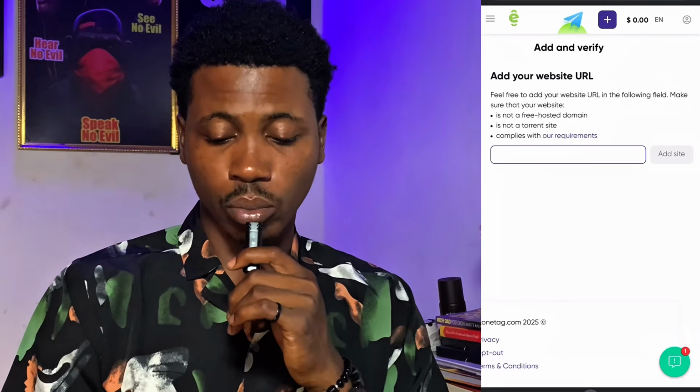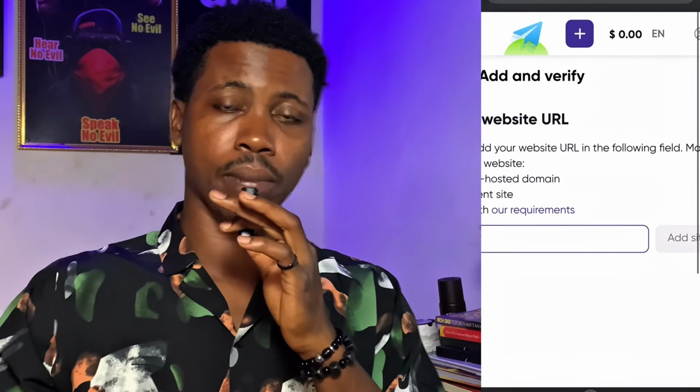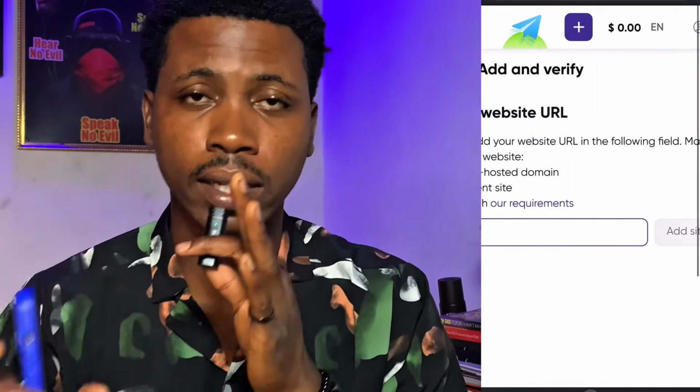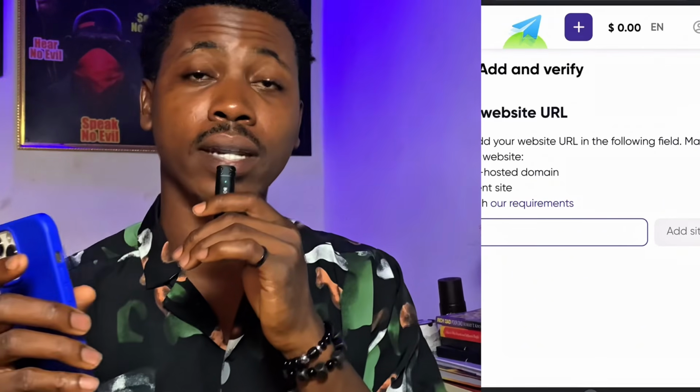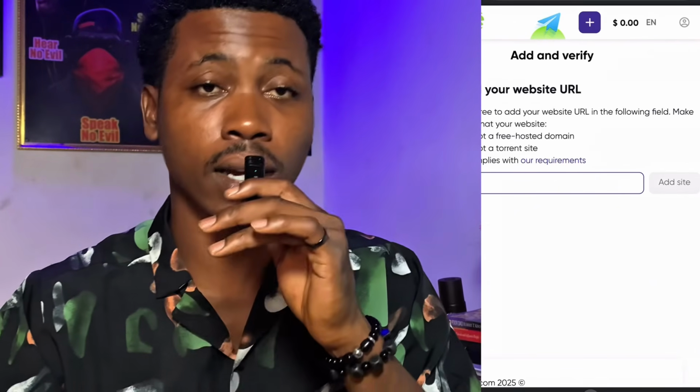If you add your website domain right here and verify it from your end on your website back end, your website is going to be added right here. And through this means you can start making money, and this $0 will start counting per each click. Now this is an opportunity I've presented to you to make money from. This works for everybody. This is not for just a separate kind of people that have a website or a YouTube channel. This is for you.